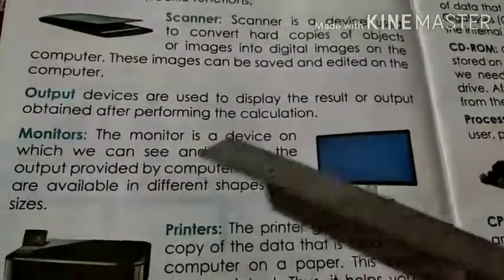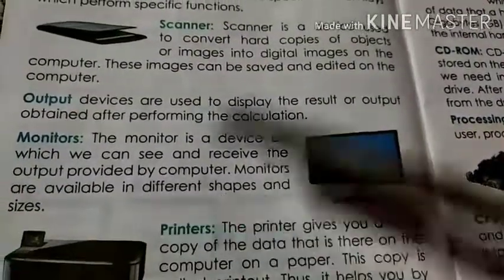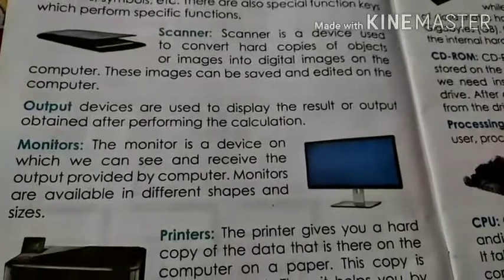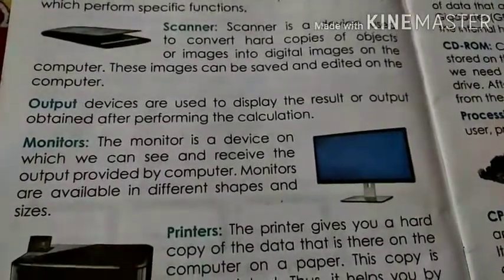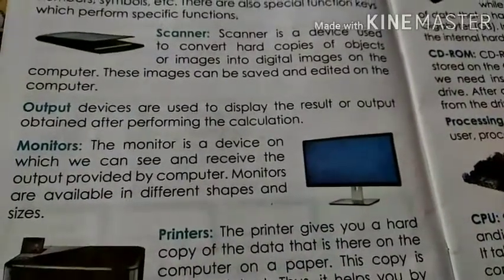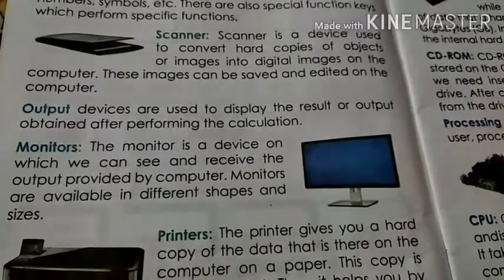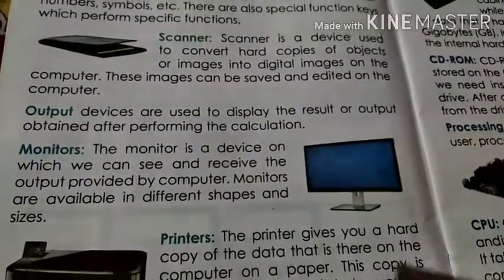The monitor is a device on which we can see and receive the output provided by the computer. So whatever we are doing on the computer, students, we can see everything on the monitor only. Monitor is used to show the result, to receive an output.